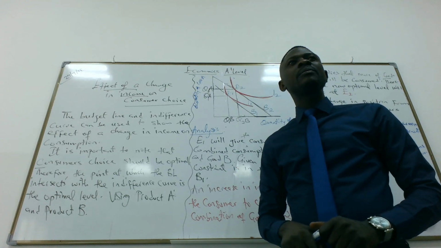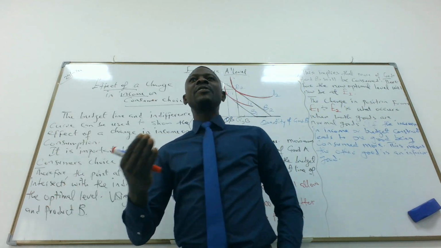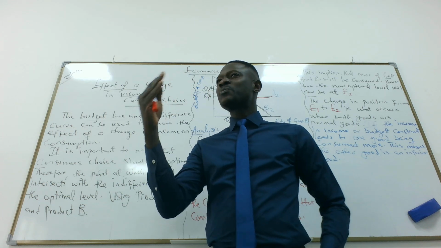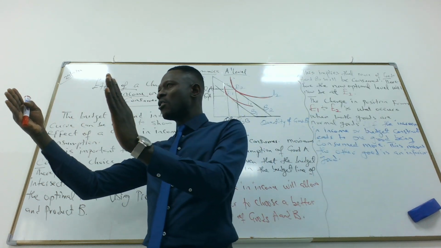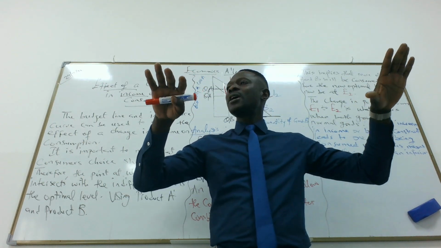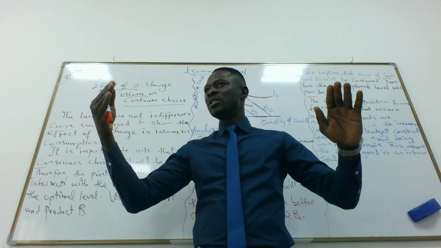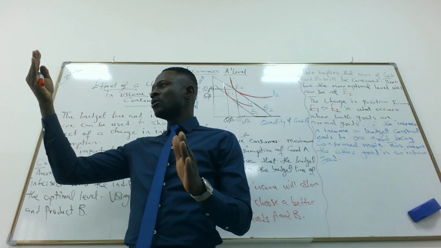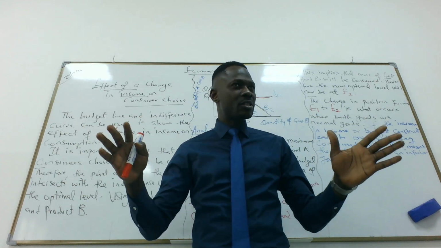It's okay. Stop writing. In the previous class, we talked about the budget line and indifference curve. There's always a budget constraint because individuals cannot spend the same amount of money with the same level of income. Your income is fixed, and you have to purchase two products that have a fixed price. It is difficult for you to spend the same amount of money on those two goods at the same quantity. So the purchase of one would reduce the purchase of the second. That is why we have the budget constraint.